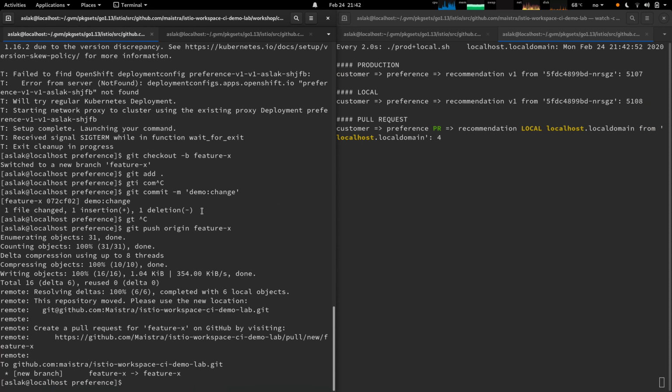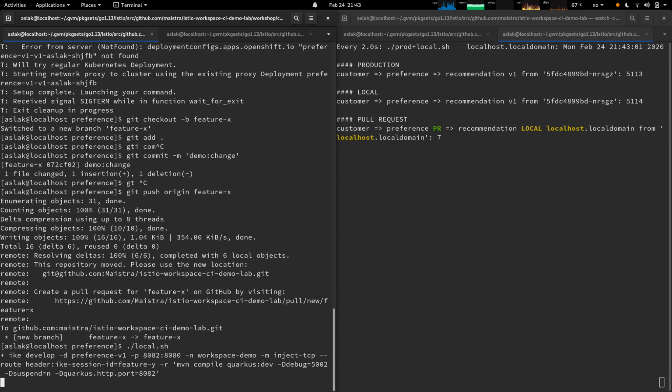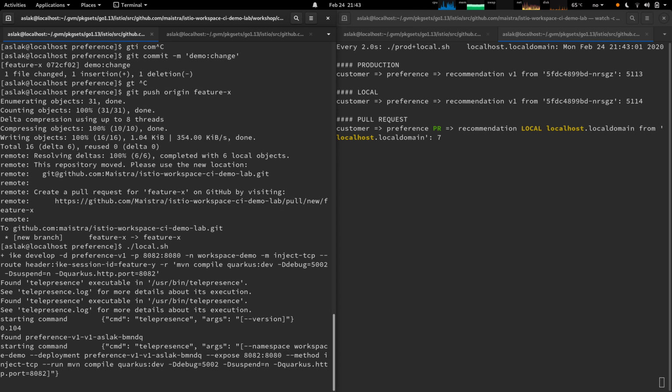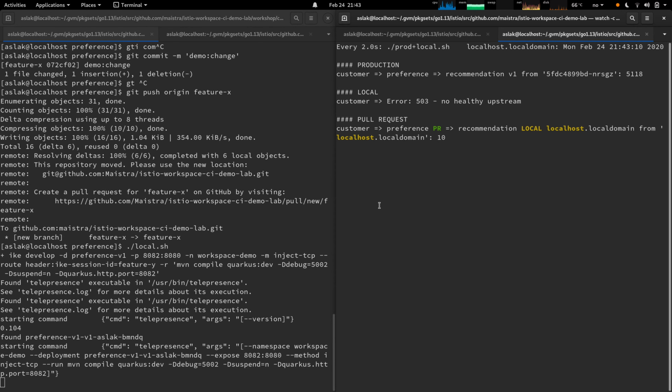Now let's imagine a second developer wanting to make their own changes to the preference service. They can start it up in the same fashion as before, calling the Ike develop command. We're seeing the local route is being taken over.